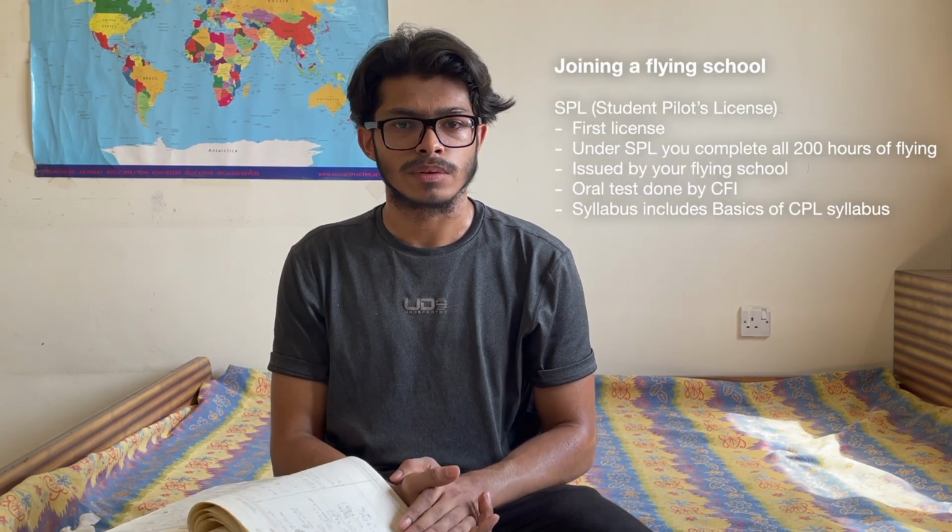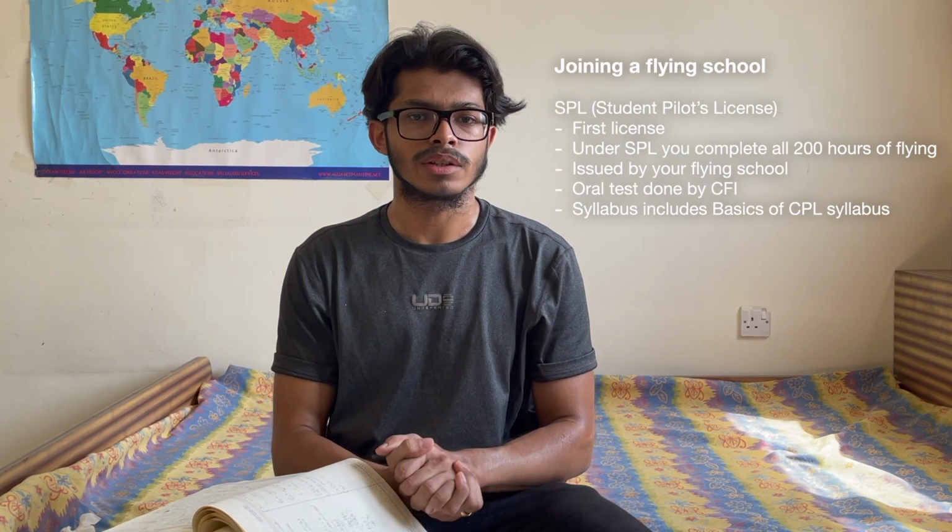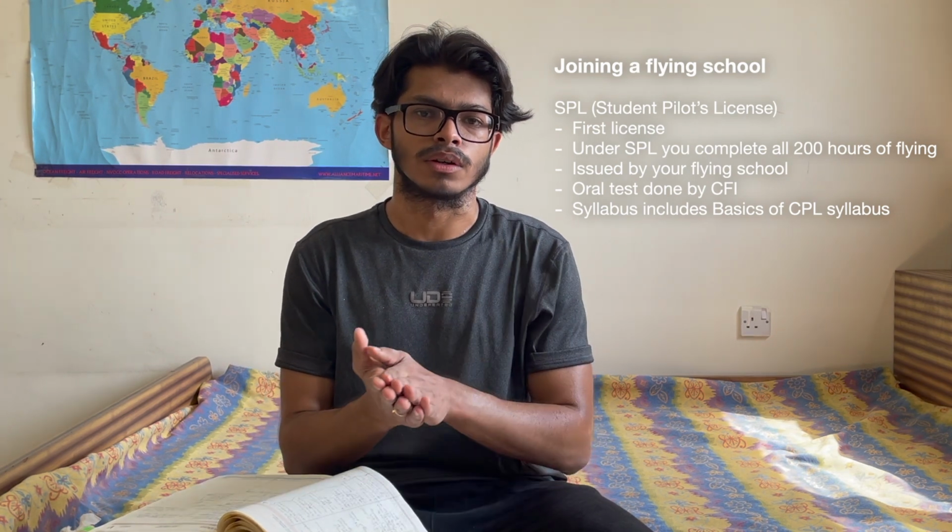Talking about the student pilot's license, it is the first license which you will be issued. It's under the SPL that you complete all the 200 hours of flying in your flying school. The student pilot's license is issued by your flying school. There will be an oral test conducted by the chief flying instructor. The syllabus includes the basics of what you've learned to clear the 5 DGCA exams, so it should be easy for you. Okay, so you got your student pilot's license.